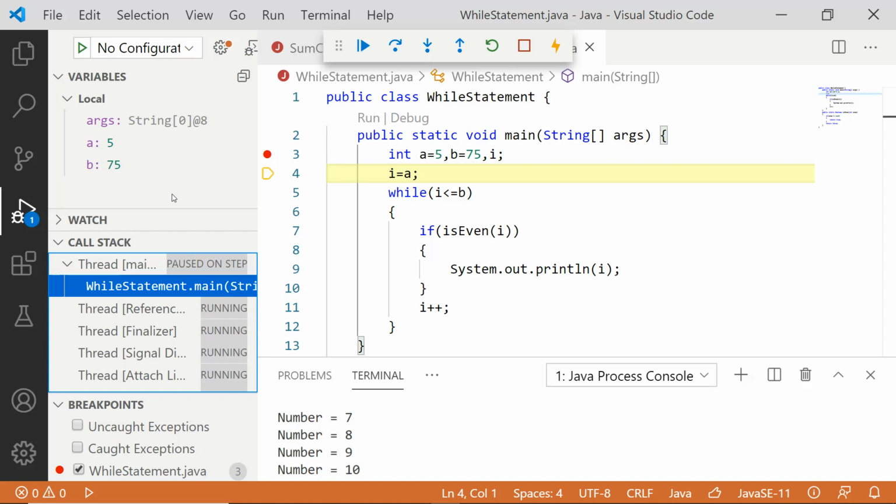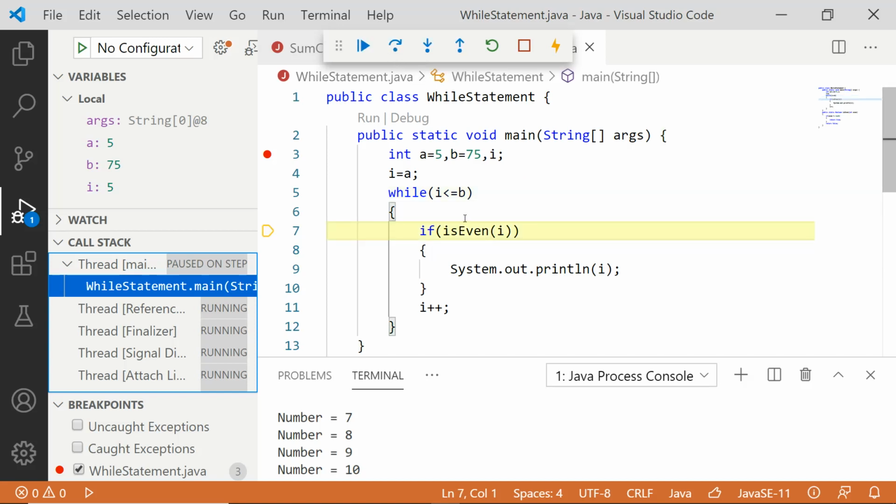So now A equal to 5, B equal to 75. Now after executing the 4th line, the I variable gets created and is equal to 5. Now we will be checking whether I is less than or equal to B. So 5 less than or equal to 75. Yes, the condition is true. I will enter inside.